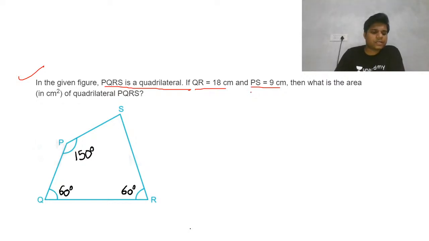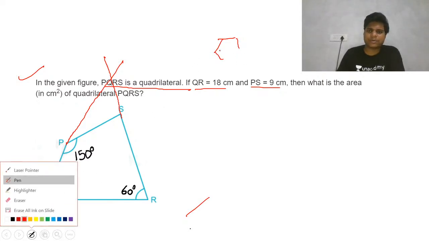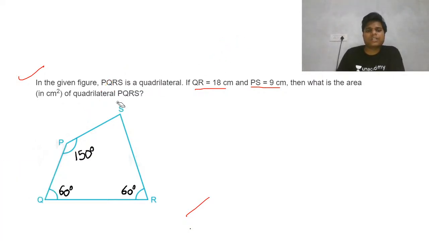Okay, so I think now we should start for this one also. Okay, so just see carefully. This is a very important thing. This type of question was asked once, that was on the hexagonal form. Okay, so this is a similar kind of question, but related to your quadrilateral. Okay, so we'll do this thing.